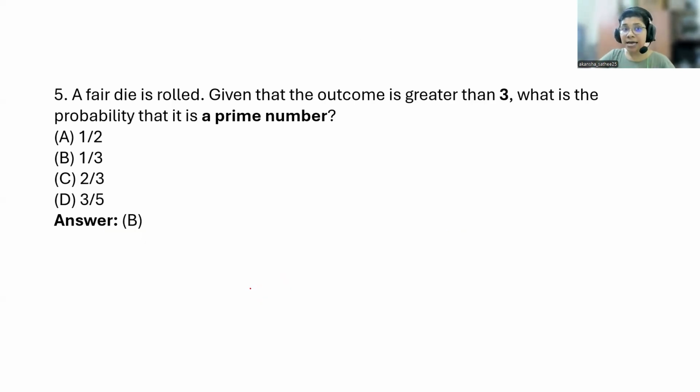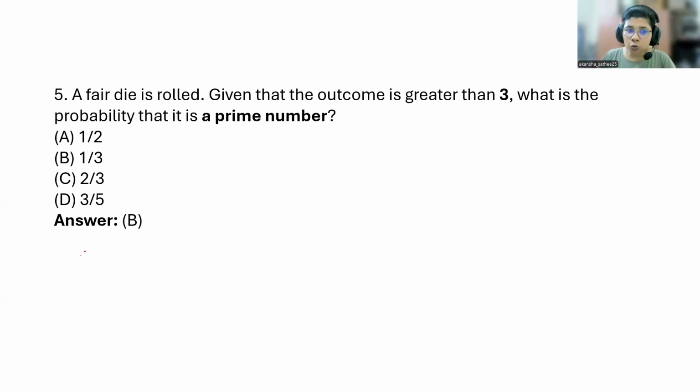A fair die is rolled. Okay, die problem we have already done. Given that the outcome is greater than 3, what is the probability that it is a prime number? What is a prime number? Prime numbers, I have already told you, are the numbers which are divisible by 1 or themselves.